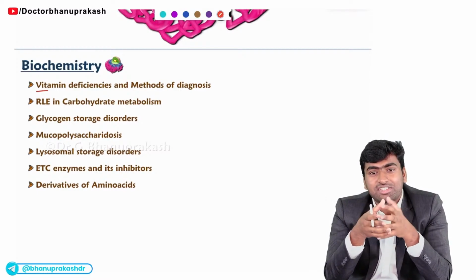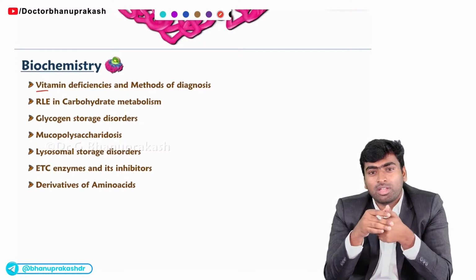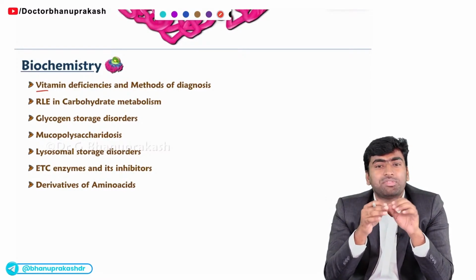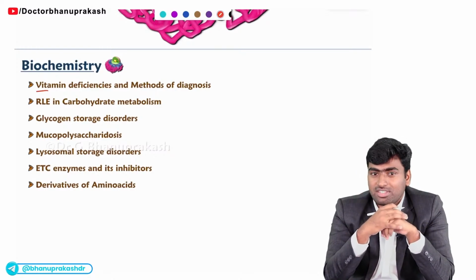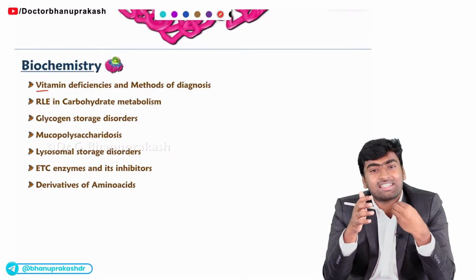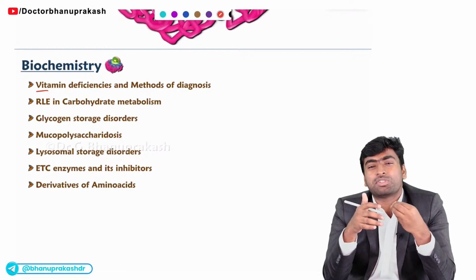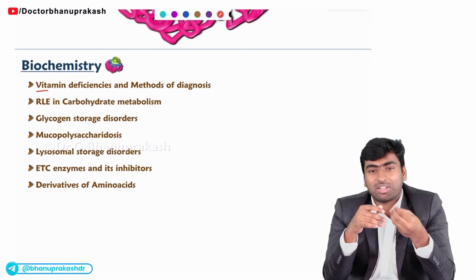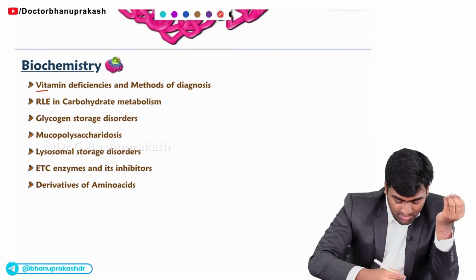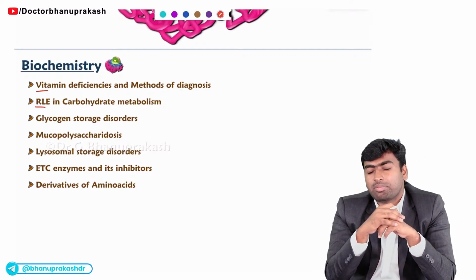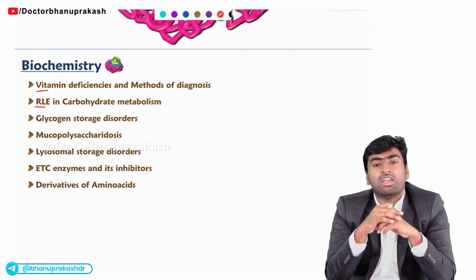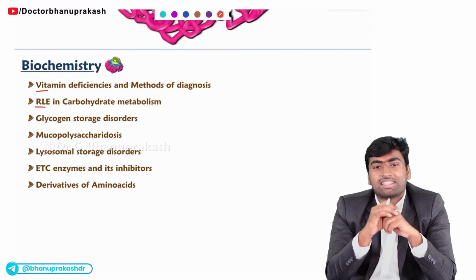And to treat this condition, which of the following you will give. And sometimes they may ask which of the following enzymes will be used for the diagnosis of this vitamin deficiency. For example, RBC transketolase. This enzyme is used for diagnosing which of the following vitamin deficiencies. Fine. Next one. The rate limiting enzymes in carbohydrate metabolism play a crucial role in your examinations.